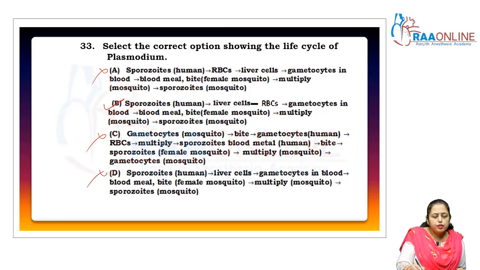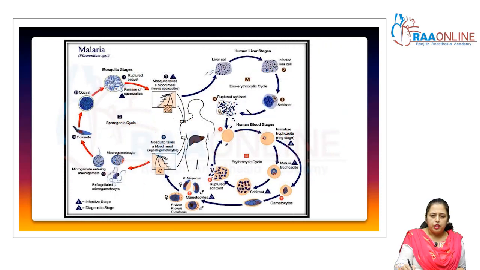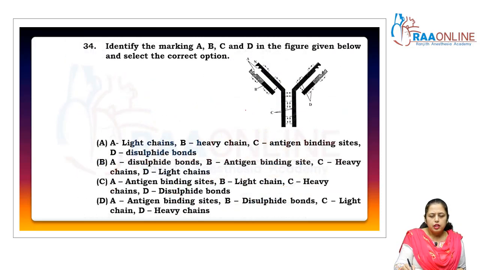Clear? First, sporozoites enter the human body, infect the liver cells, then infect the RBCs, then gametocytes in the blood, then the blood meal, which is taken by the female Anopheles, they multiply, and then sporozoites are again stored in the saliva. So the correct answer is Bombay. Clear? Come to the next question.